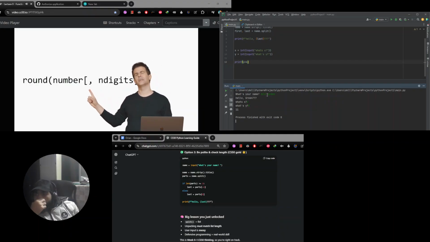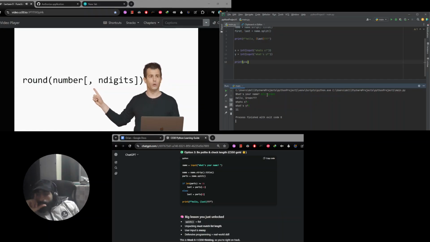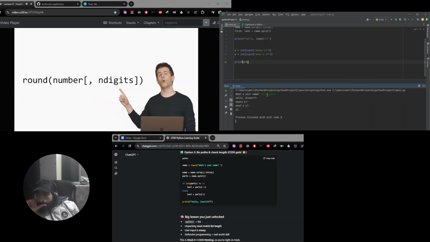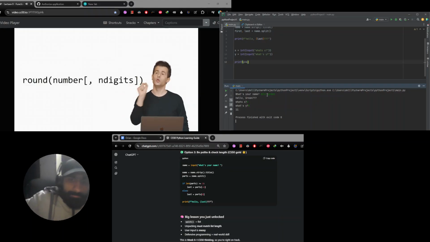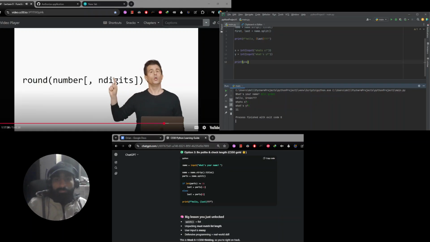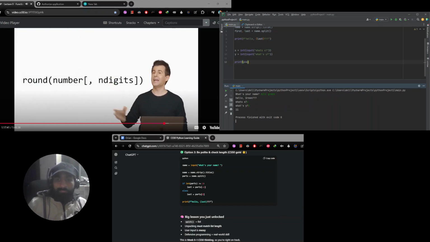But notice this syntax, and this is a convention in programming or technology more generally. Generally speaking, when you see square brackets in documentation like this, it means that you're about to see something optional. And so what this means is that if you want to specify more precisely the number of digits that you want the round function to round to, you can specify it here by adding a comma and then that number.